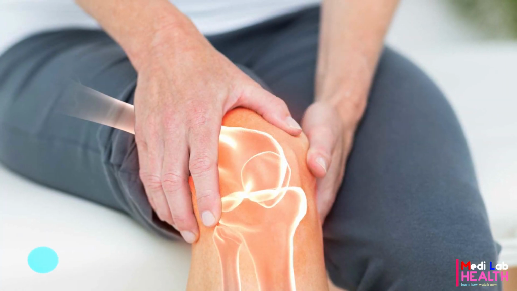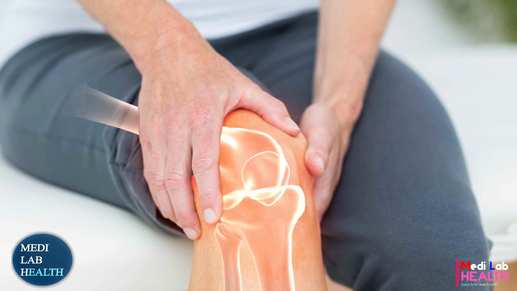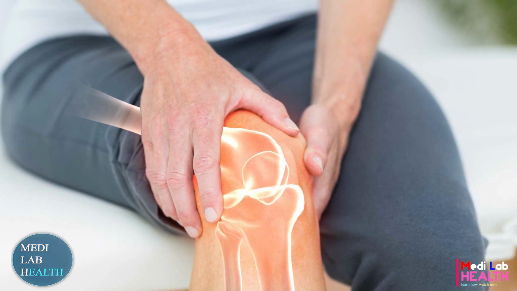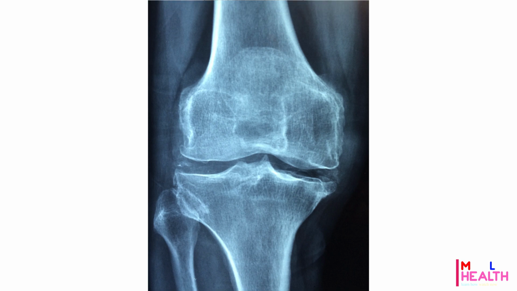Osteoarthritis initially affects the smooth cartilage lining of the joint. This makes movement more difficult than usual, leading to pain and stiffness. Once the cartilage lining starts to roughen and thin out, the tendons and ligaments have to work harder. This can cause swelling and the formation of bony spurs called osteophytes. Severe loss of cartilage can lead to bone rubbing on bone, altering the shape of the joint and forcing the bones out of their normal position.